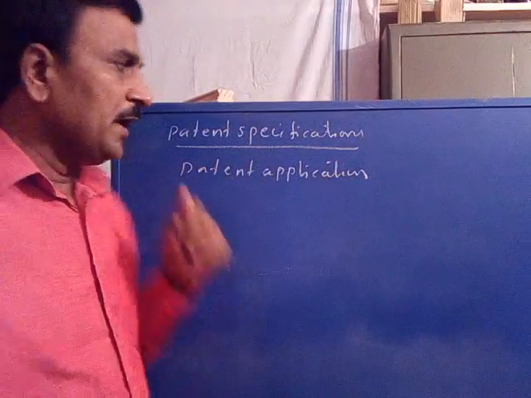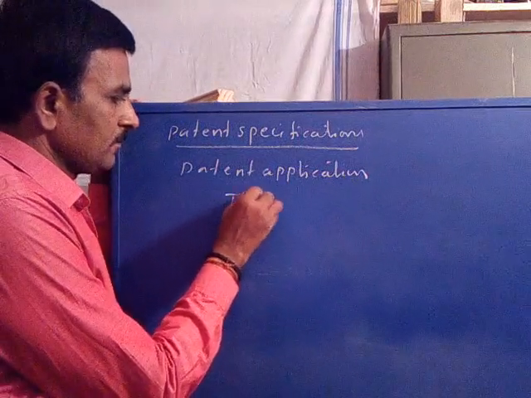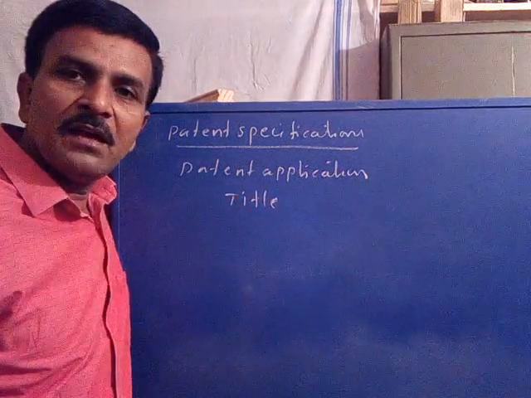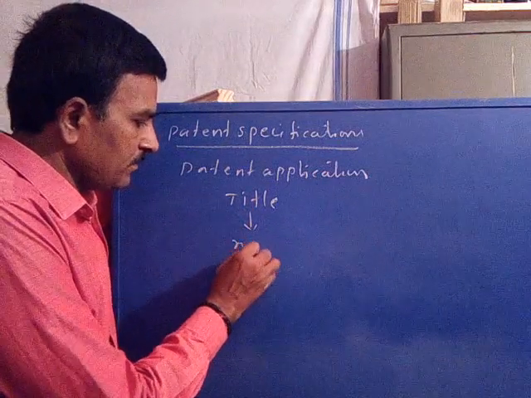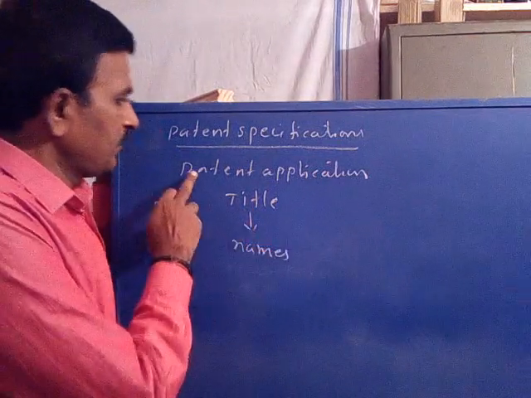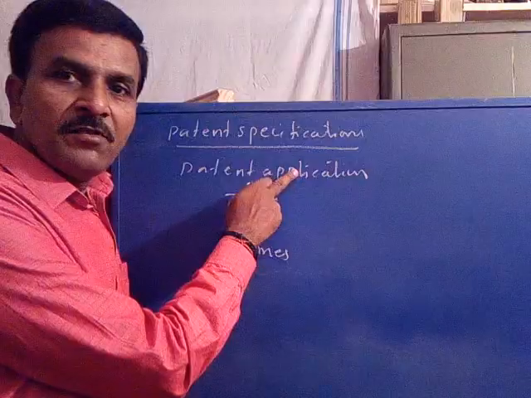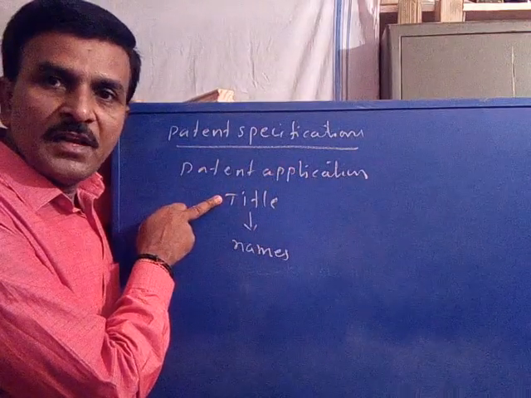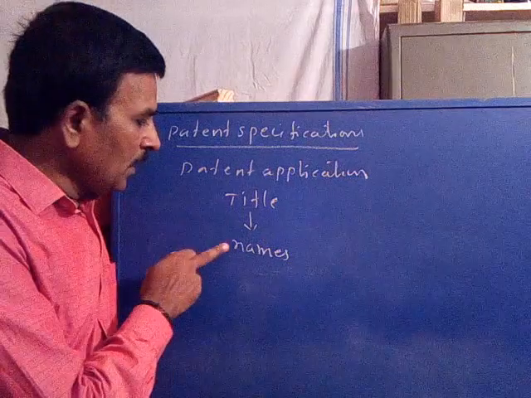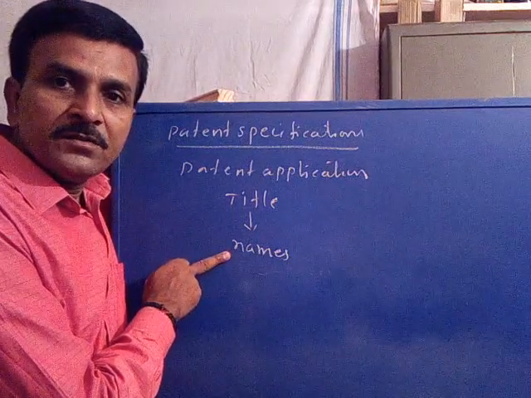includes the title of the invention, the names of the inventors.